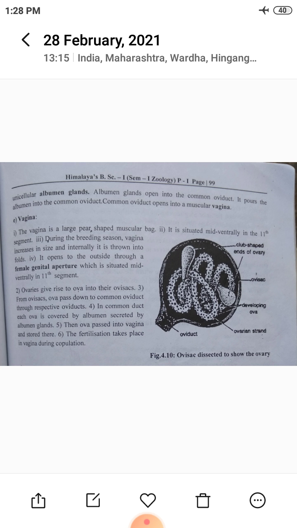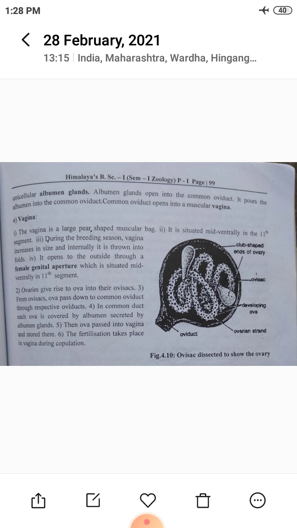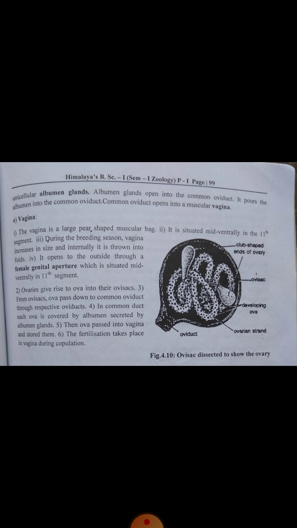Fertilization takes place in the vagina during copulation, when sperm comes from the penis toward the vagina.